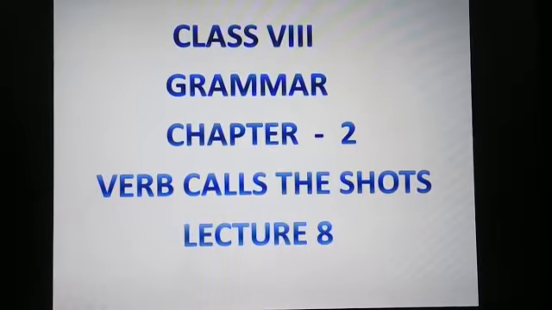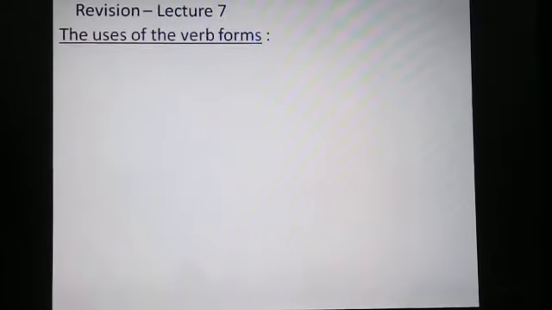Good morning, students. In the previous lecture, we talked about the uses of the verb forms and discussed the first two forms. Let's quickly revise them and then we will continue with the rest of the uses. The uses of the verb forms.